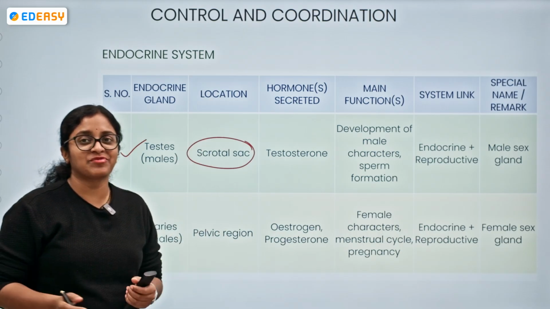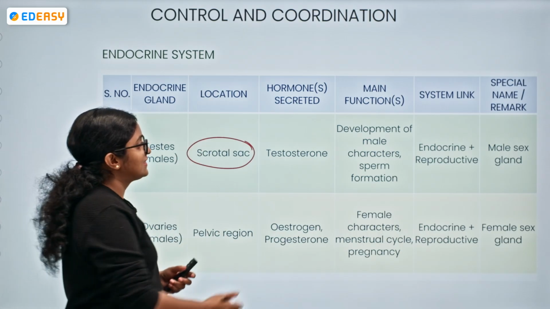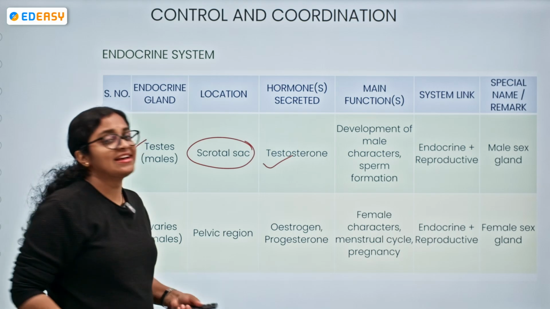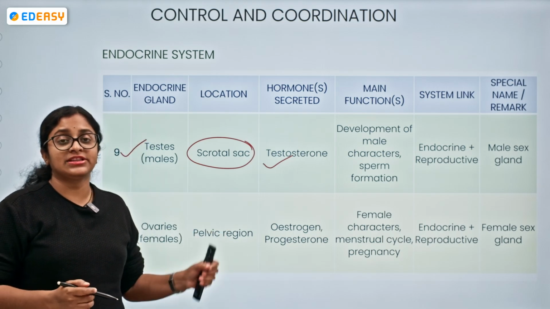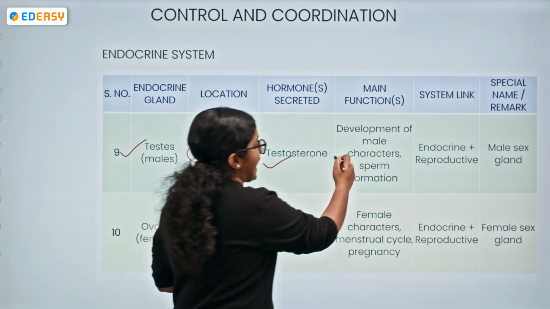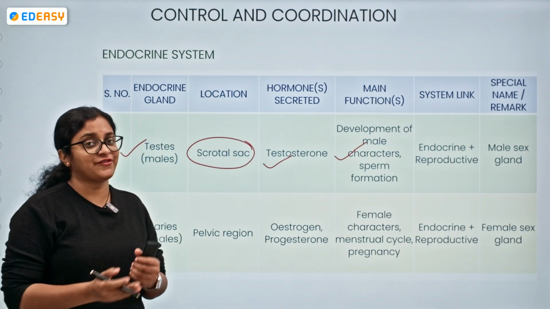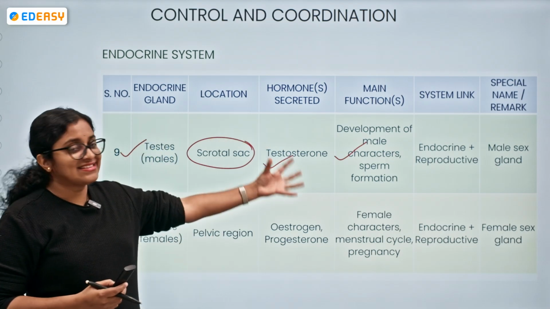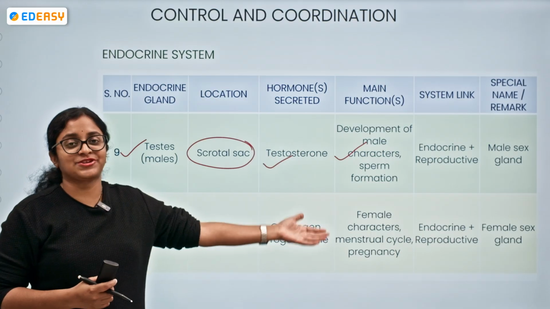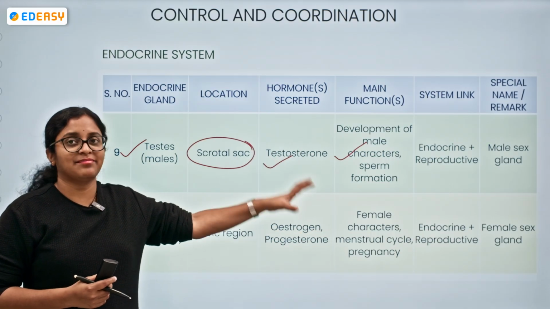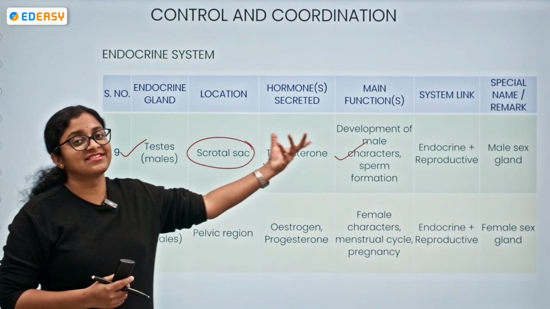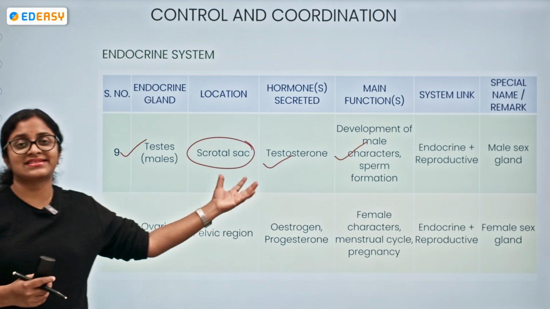What hormone is being secreted? Of course, it is testosterone, which is responsible for the development of male characters, the secondary sexual characters, as well as the formation of sperms. So it is acting as a link, a bridge between the endocrine system and the reproductive system, and it is also called the male sex gland.